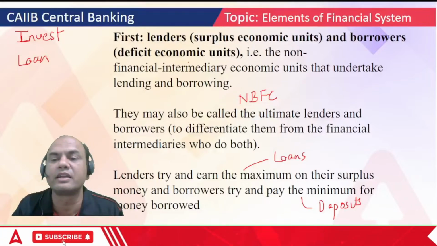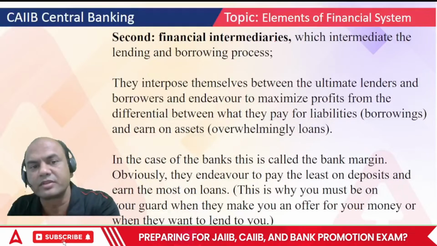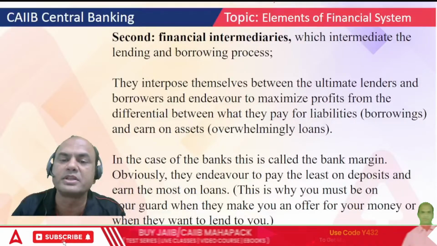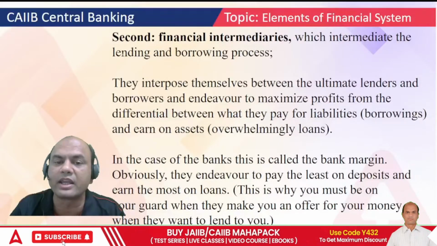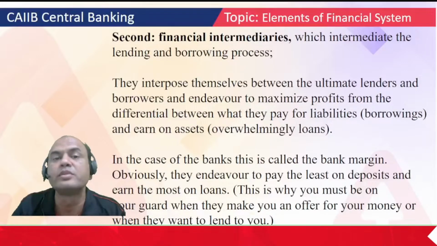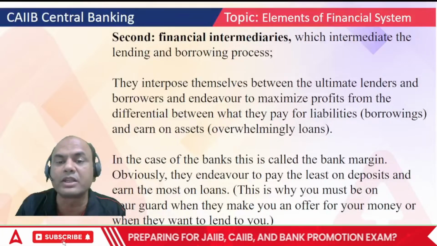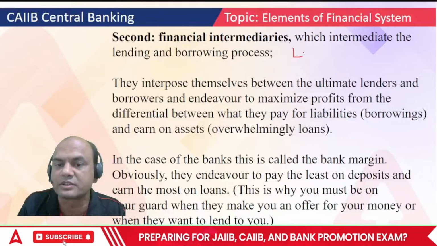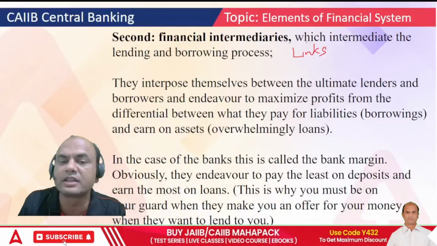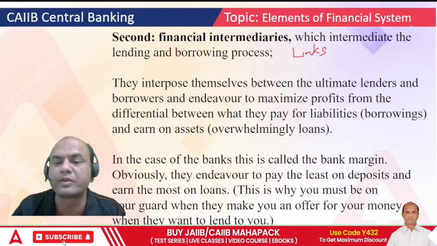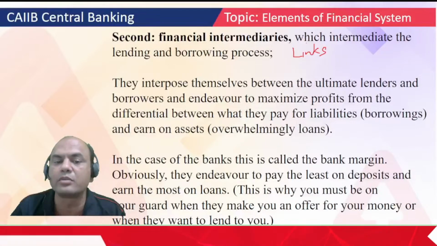So first is lenders and borrowers. Second one, financial intermediaries, which intermediate the lending and borrowing process. Those who form the link. They interpose themselves between the ultimate lenders and the borrowers.